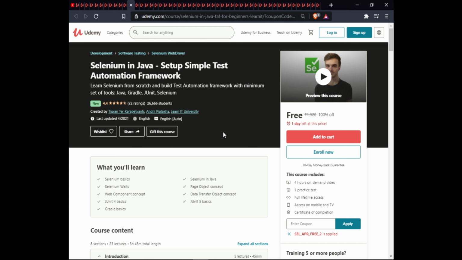This course has on-demand video, coding exercises, full lifetime access, external warranty, and certification of completion. The next course is Selenium in Java, setting up a simple test automation framework. In this course, you will learn Selenium basics, Selenium in Java, Selenium waits, page object concept, web component concept, data transfer object concept, JUnit 4 basics, JUnit 5 basics, Gradle basics. This course has 4 hours on-demand video, 4 practices, full lifetime access, external warranty, and certification of completion.